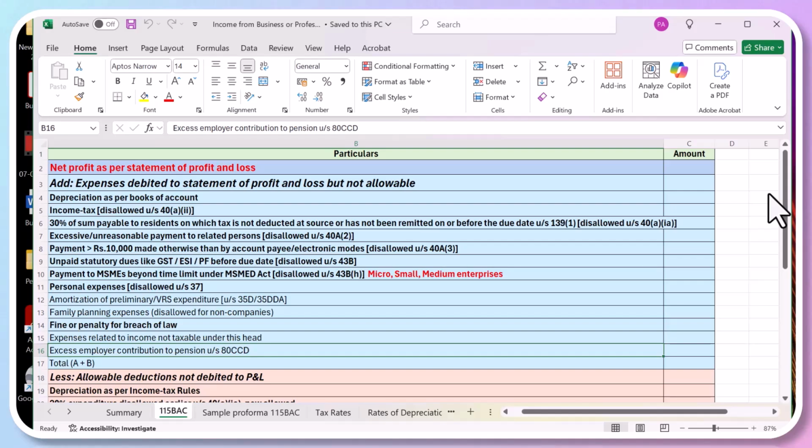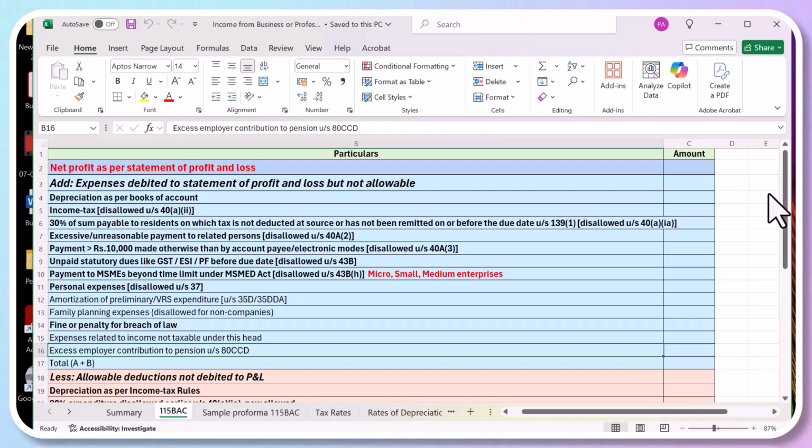But if you have paid more than the fair value, what is due to the relative, you have to disallow that. You do it yourself. The income tax says instead of us calling you, you do it yourself. Otherwise, we will call you and disallow it, and you have to pay some penalty and interest on that. Okay, fine. So excessive unreasonable payment to related persons is disallowed under section 40A(2).